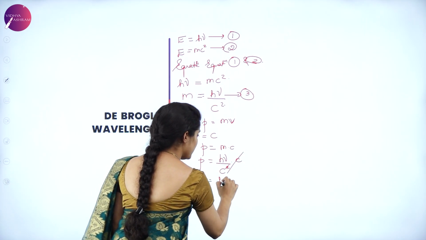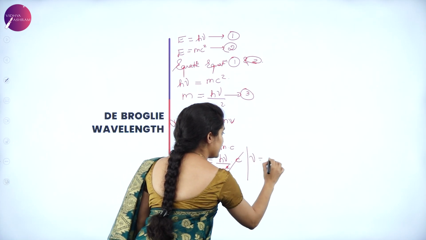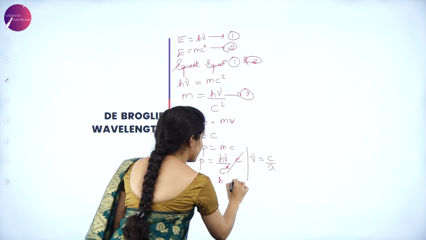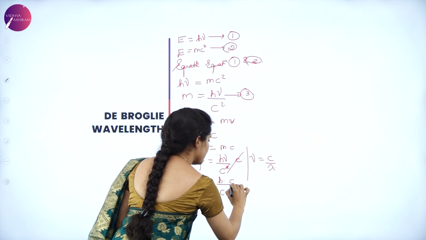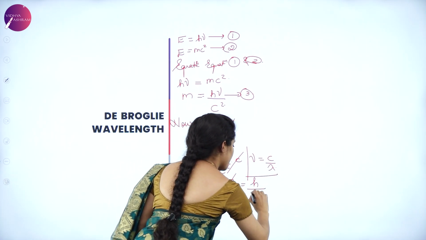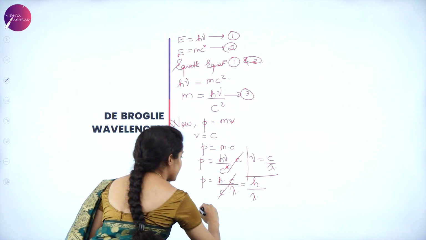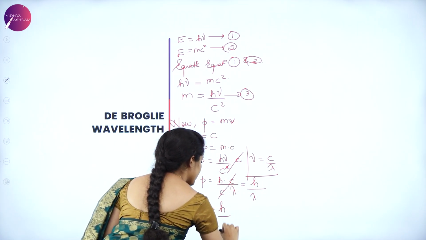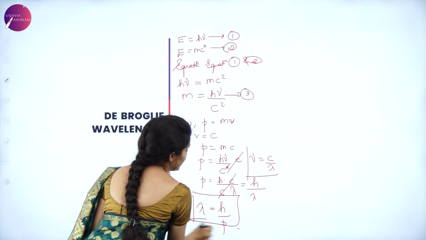So p is equal to h nu by c, which can be written as h into c by lambda, divided by c. So c cancels, and p is equal to h by lambda. Okay, so I can even write lambda is equal to h divided by p as the wavelength.